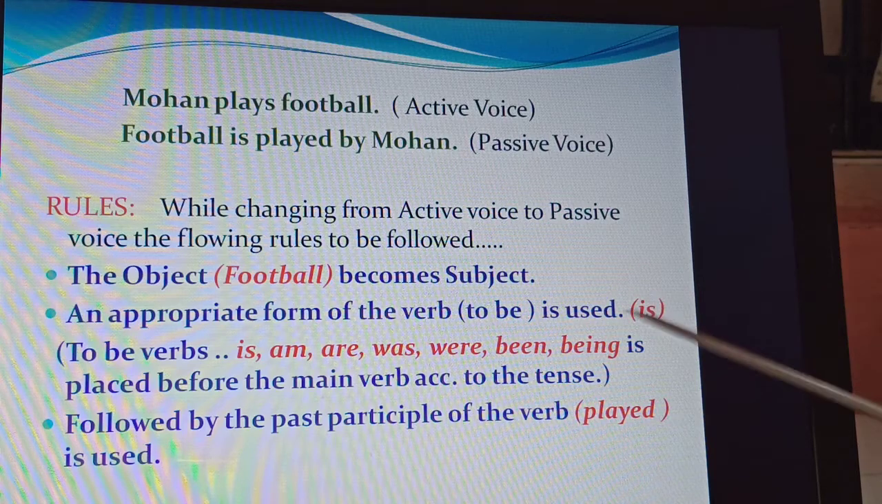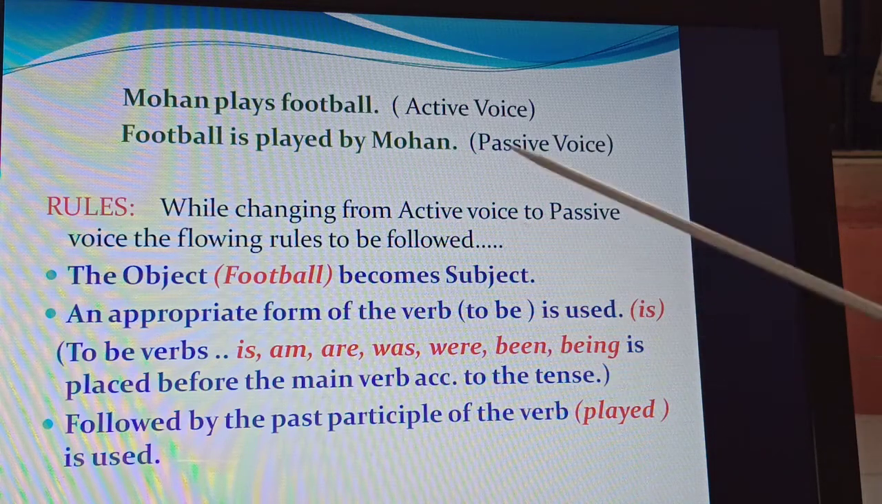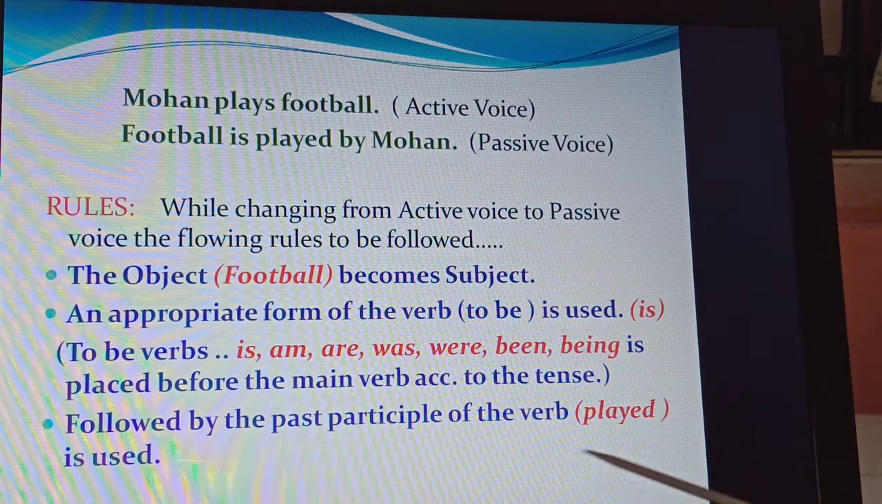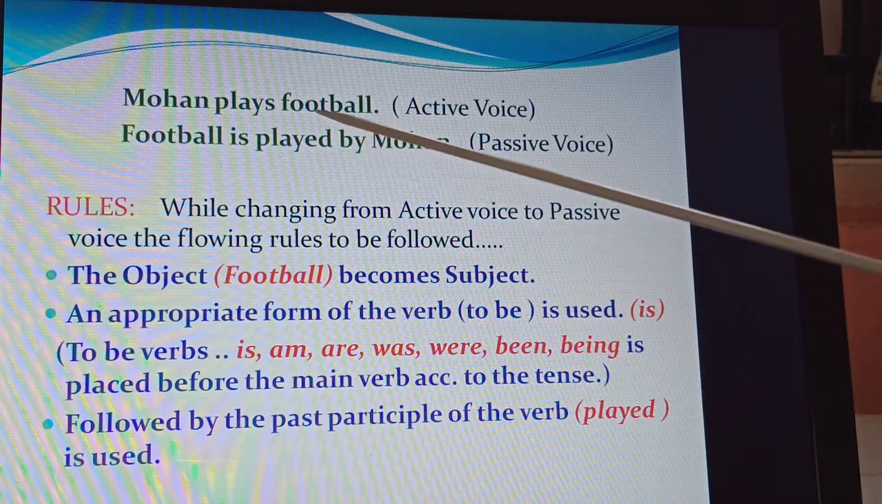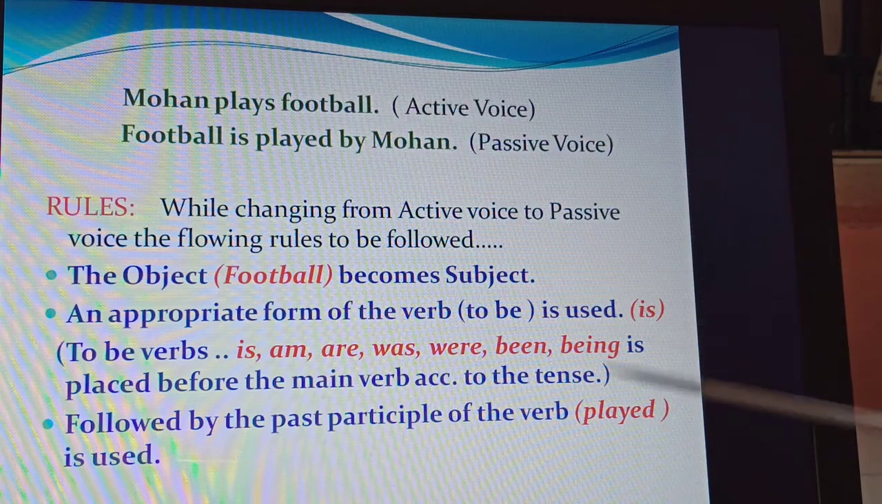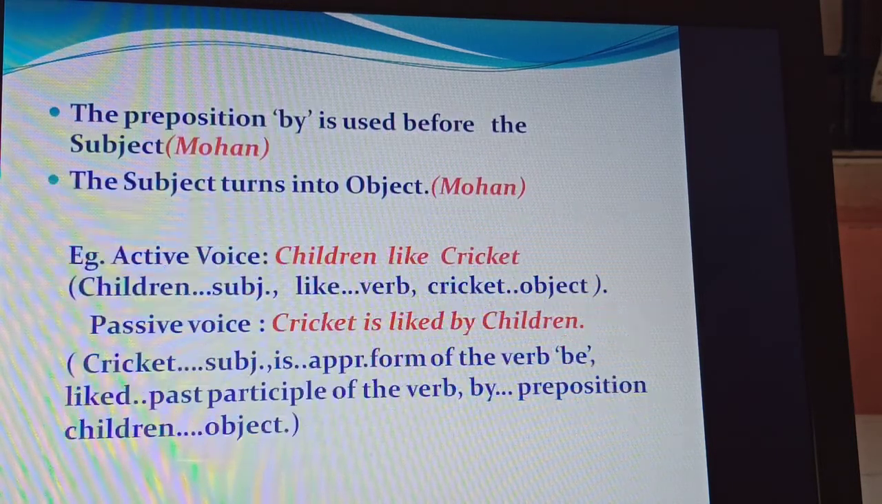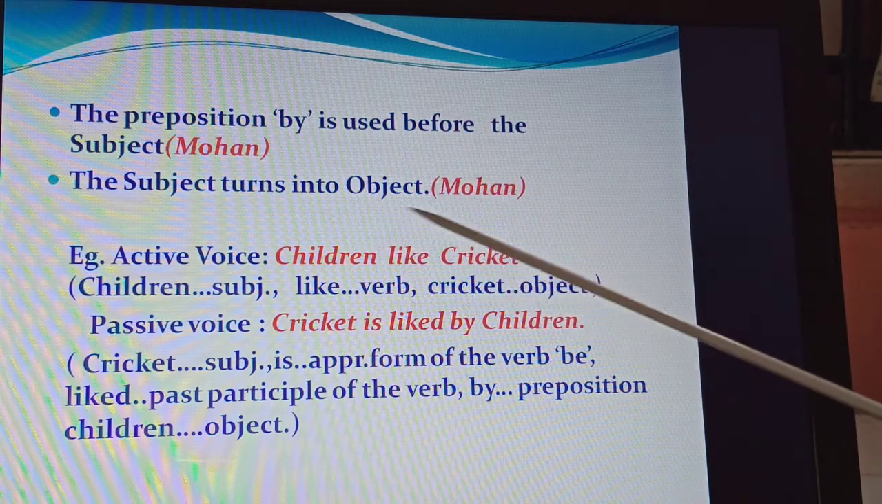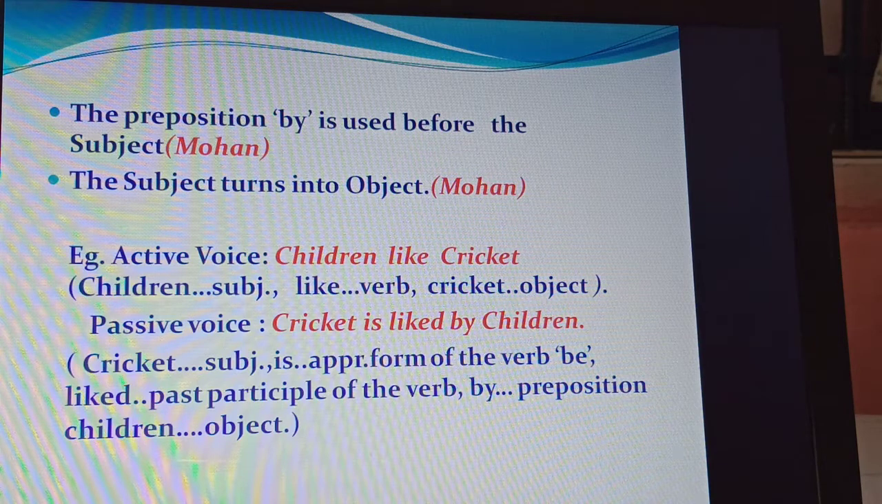You see, is here: is played. Football is, because it is Mohan plays football, so it is singular and simple present tense, that's why is. Suppose it was in the past tense, it would have been was, followed by the past participle of the verb. The past participle of plays is played. This is the third rule. Then the fourth, the preposition by is used before the subject, and the subject turns into the object, that is Mohan. Are you understanding? This is the basic rule.